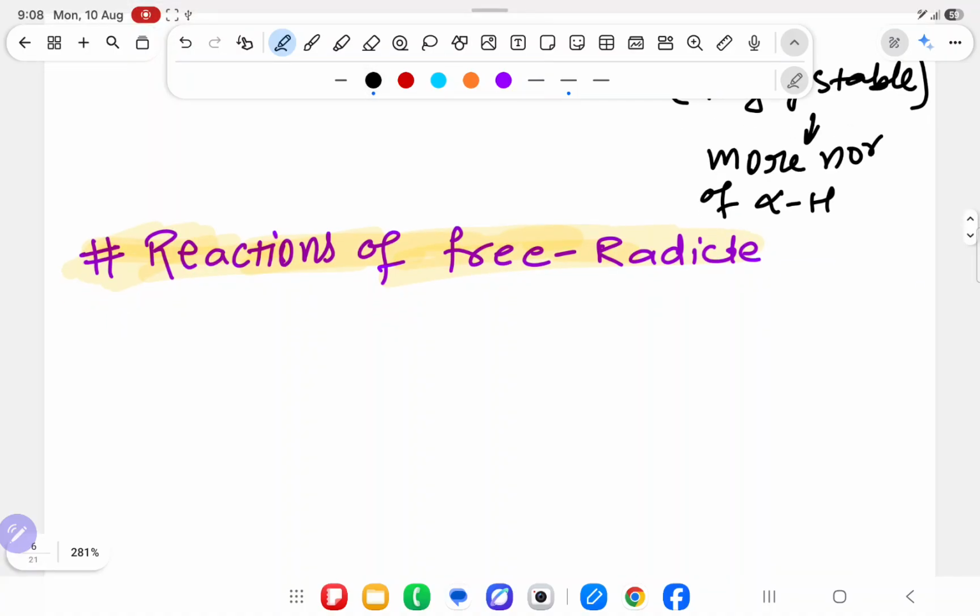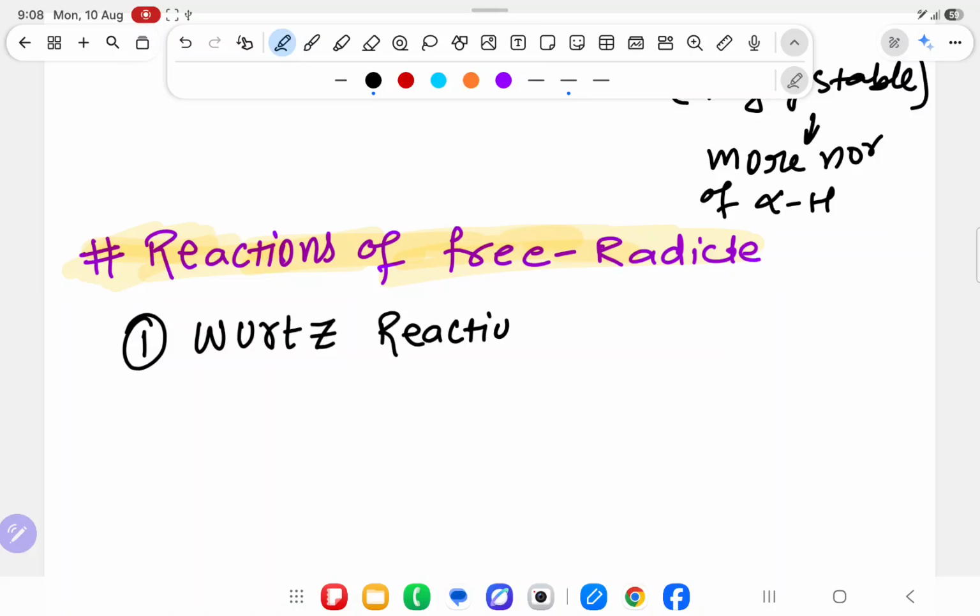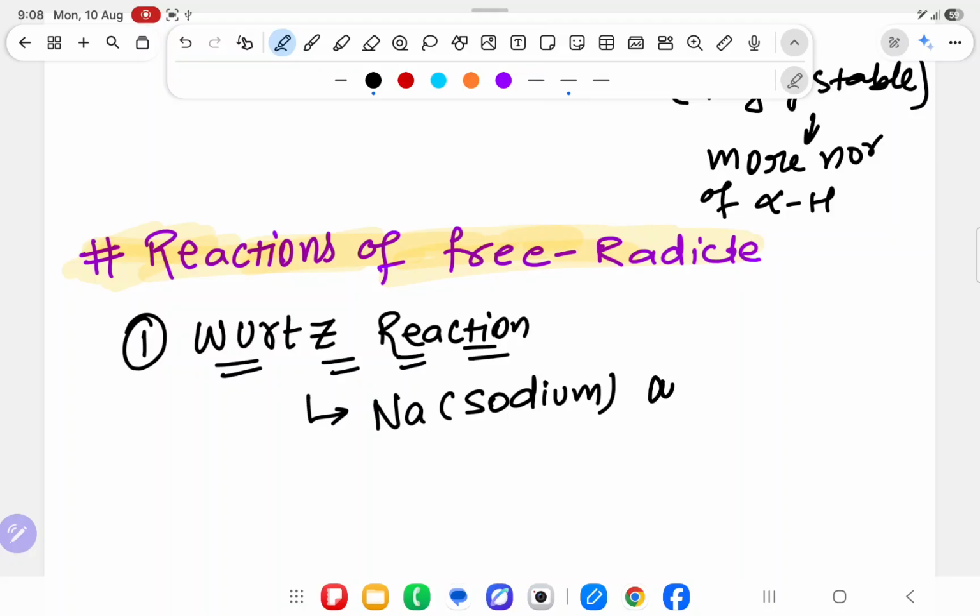Now, the first reaction we will have is the Wurtz reaction. In the Wurtz reaction, I will take sodium as a metal.